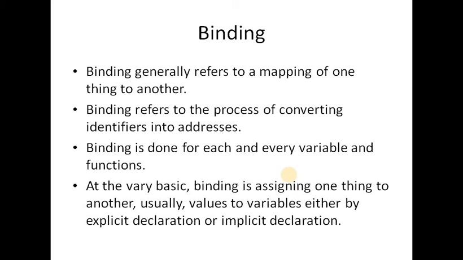When we are initializing a value, i is equal to 10, this is the actual process of binding. We are assigning a value to the memory through programming. Third, binding is done for each and every variable and function. Next heading: at the very basics, binding is actually assigning one thing to another. One thing means assigning a variable, and assigning a value to another variable, or it may be keywords and identifiers. Usually values are assigned to variables either by explicit declaration or implicit declaration.